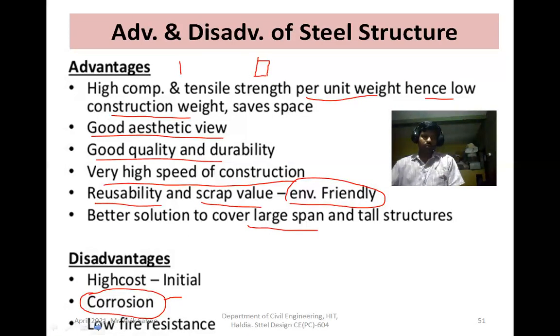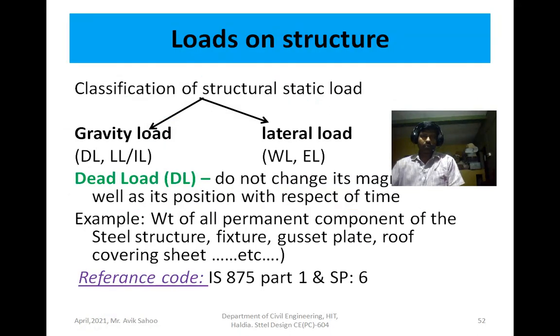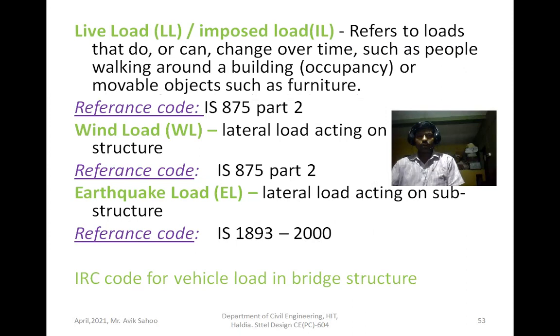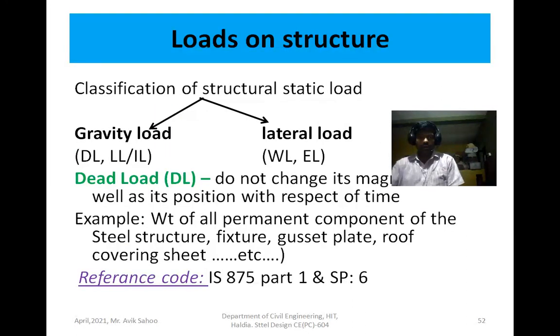Now the loads come on the structure. Different loads may act on the structure. What are the loads, that I shall explain. Mainly two types of loads are considered. One is gravity load.